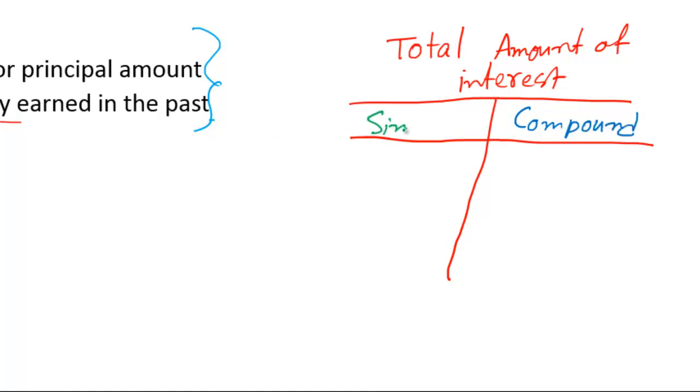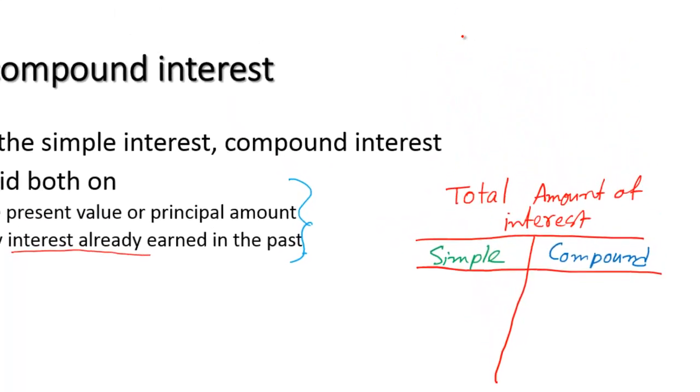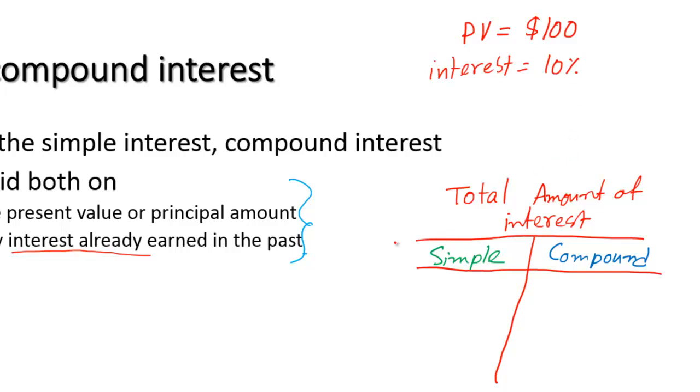In our example, the present value or the principal amount is $100, and the interest rate is 10%. Now we'll need another column to show the year. We'll show the total amount of interest in year 1 and also in year 2.